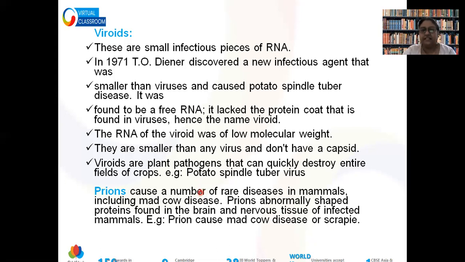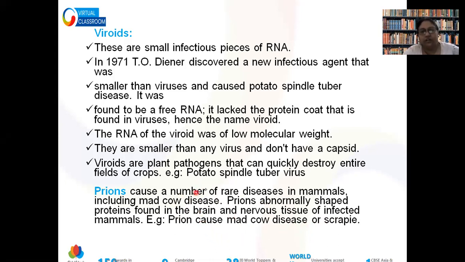So these diseases mainly affect our nervous tissue, and the person who has prions inside their nervous tissue does not have a sense of pain or anything. They have only one impulse, that is how to make others infected by prions. So mad cow disease or scrapie disease, these prions are already isolated, that's why it is mentioned there.